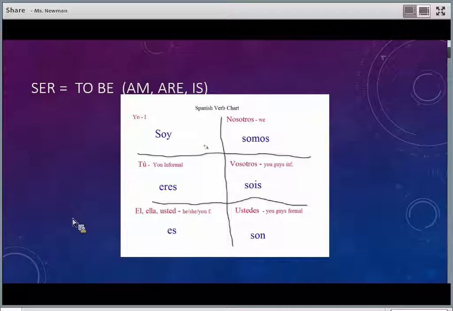Okay, so first verb, ser. Huge important verb that we use all the time, right? Let's make sure we understand these conjugations since you will use them all the time. Soy. Soy only ever goes with yo. You would never use this with any other verb. Just like down here with es. You would never use es with nosotros or yo or tú. You only ever use es with these three subject pronouns. Él es, ella es, usted es. Okay, so soy, eres, somos, sois, son. Depending on your subject pronoun, the subject of the sentence, who is speaking or who it is about.